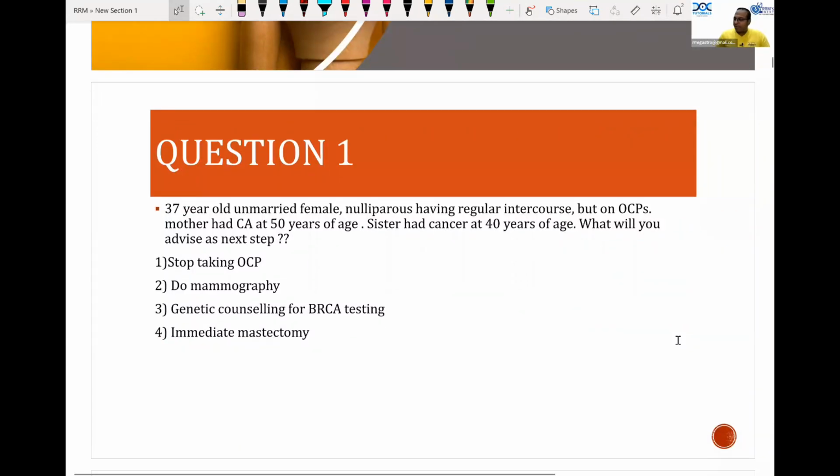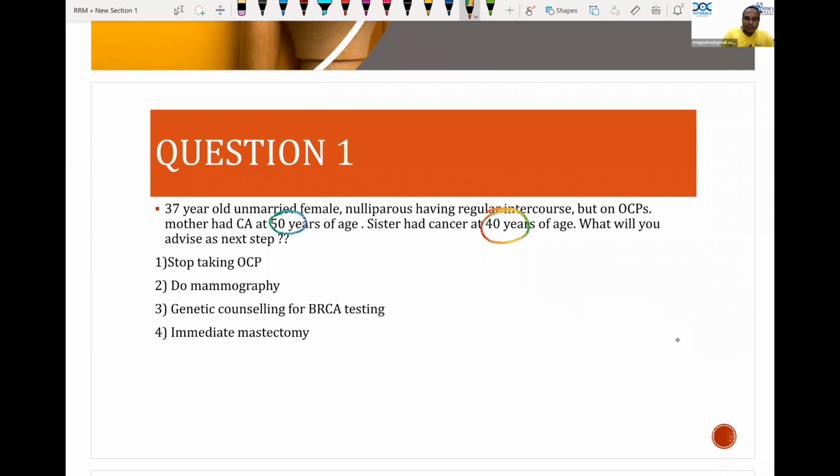A 57-year-old unmarried nulliparous woman having regular intercourse but on oral contraceptive pills had a mother with cancer breast at 50 years of age. Sister had cancer at 40 years of age. What advice will you make next? So what is the answer you all made? Yes, good evening, Nitya. Good evening, Nataraj. Welcome. What is the next step you will make?